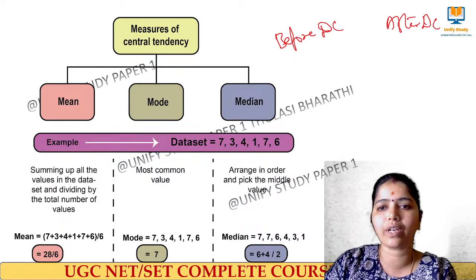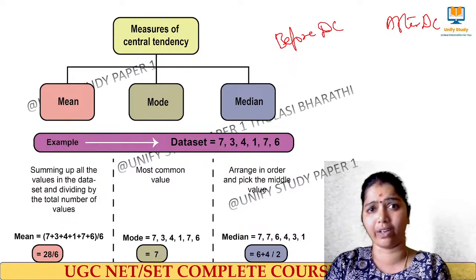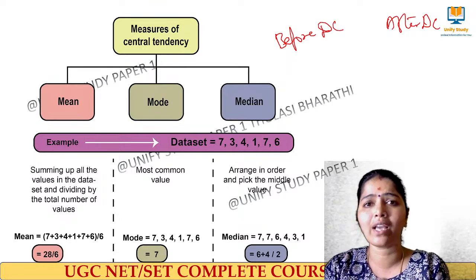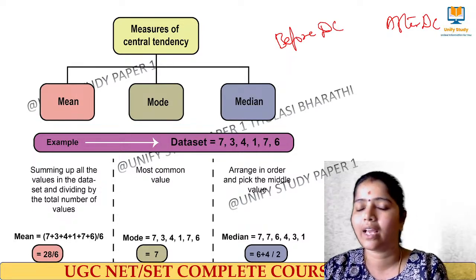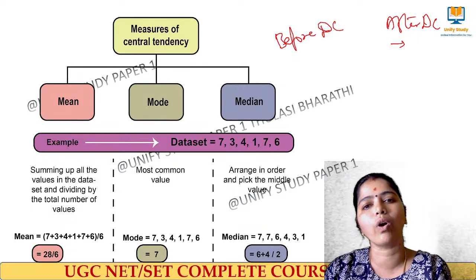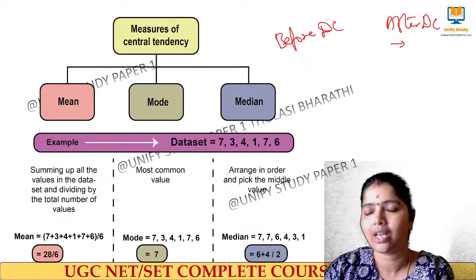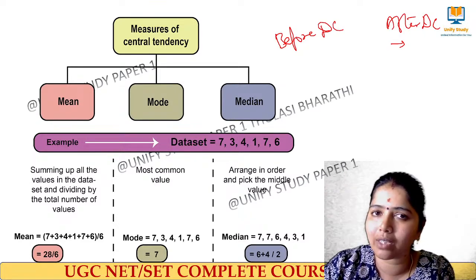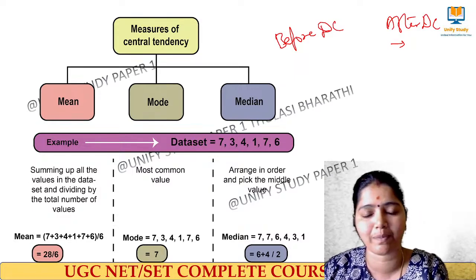In some cases, before data collection we have to set which measurement tool we are going to use, what kind of test we are going to apply. Everything has to be decided, and then only we go for the data collection, whether online or offline. After the data collection, we'll export into Excel sheets and do the segregation. Missing values will be handled. All these kinds of pre-processing and data cleaning will be done after the data collection has happened, right?